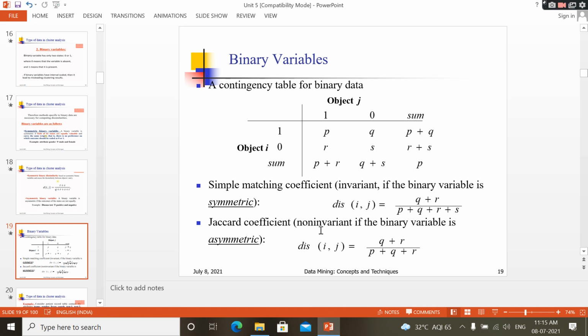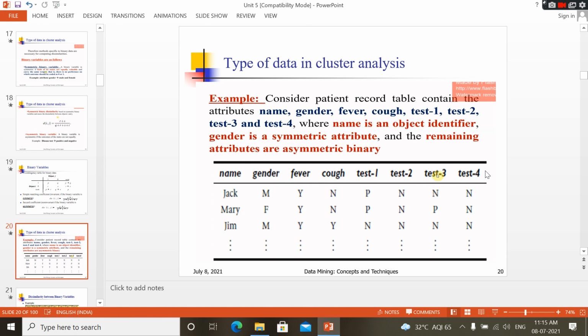In the same way, for an asymmetric binary variable, you have to find out the dissimilarity as q plus r by p plus q plus r, that is the formula. So just substitute and find out the dissimilarity.